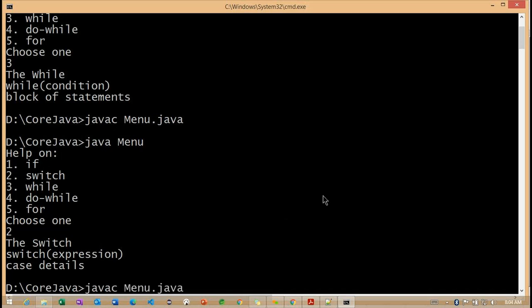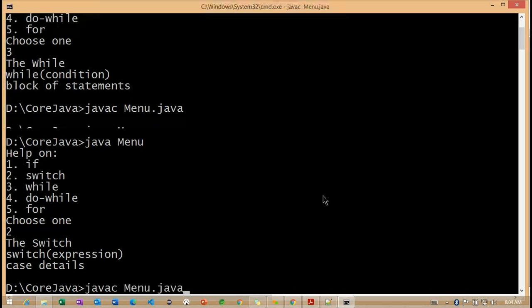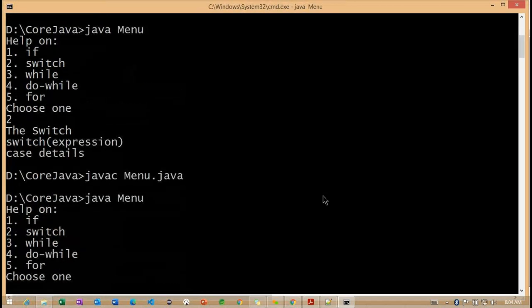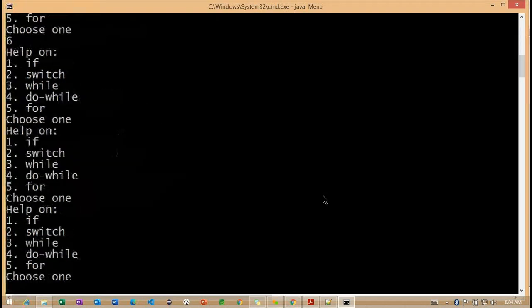Right. Now I'm trying to check one more time. Here I want to give 6. What happened here? Again it's asking for the value, because the while condition is satisfied. Getting the point? So again the do block is executing.